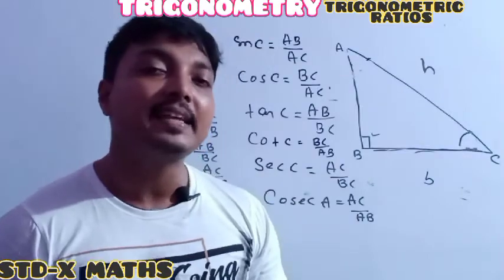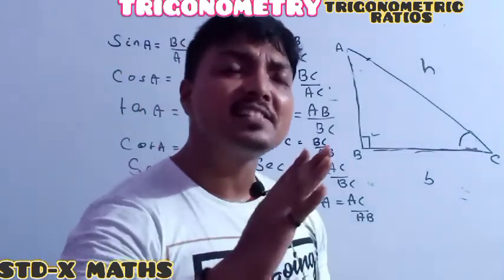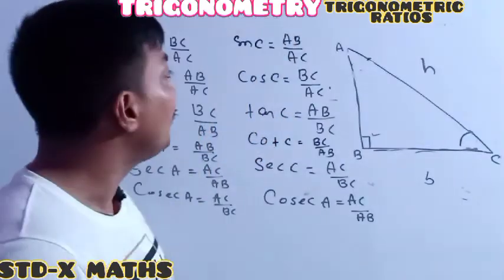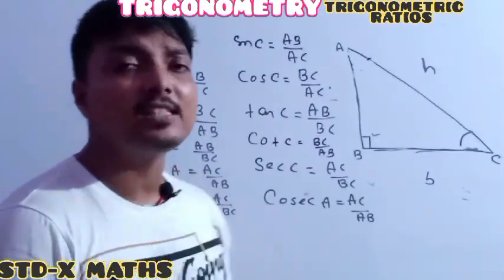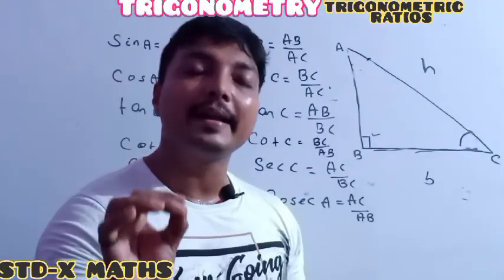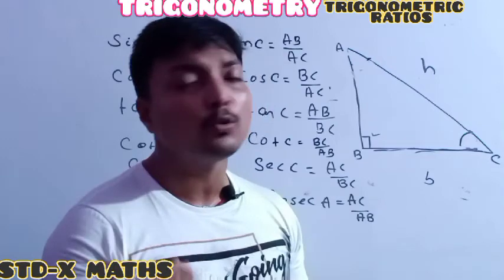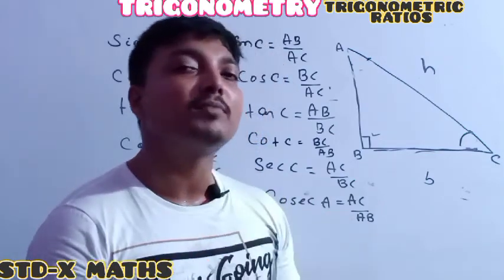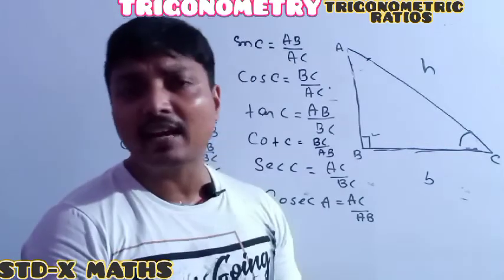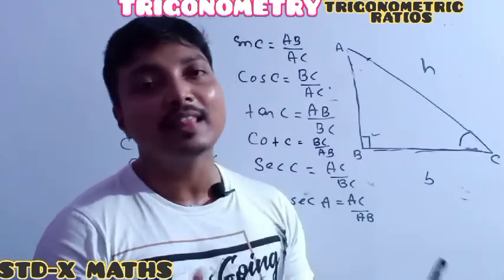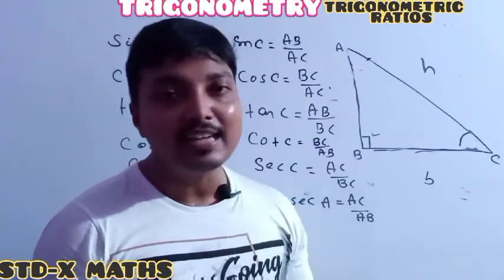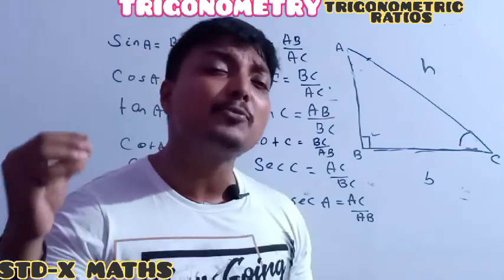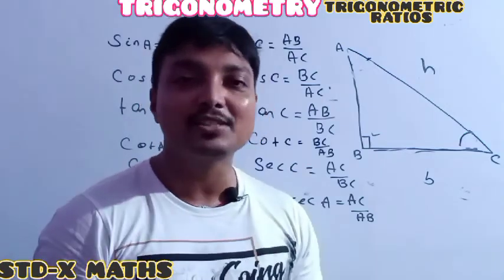And the last one is, instead of giving two sides or three sides, directly any of the trigonometric ratios will be given. And always from the trigonometric ratio, you can find out the ratio of the two sides. From the ratio of the two sides, by using the Pythagoras theorem, you can easily find out the third side. And whenever you get the three sides, automatically you can find out the six trigonometric ratios.